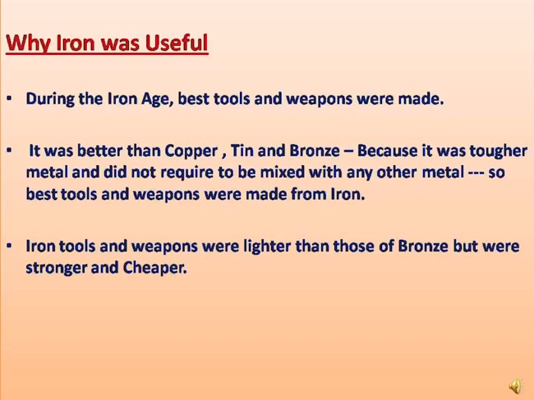Why was iron useful? During the Iron Age, the best tools and weapons were made. Iron was a very useful metal for human beings. It was better than the earliest metals used, that is copper, tin, or bronze, because it was a tougher metal and did not require to be mixed with any other metal. So, the best tools and weapons were made from iron. Iron tools and weapons were lighter than those of bronze, but were stronger and cheaper. Iron was found in its raw form, which is known as ore, and from ore it had to be derived.